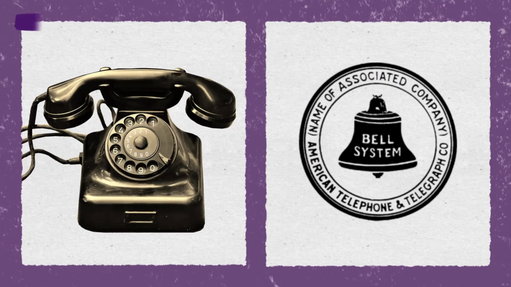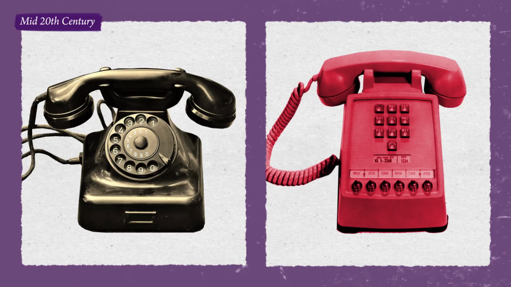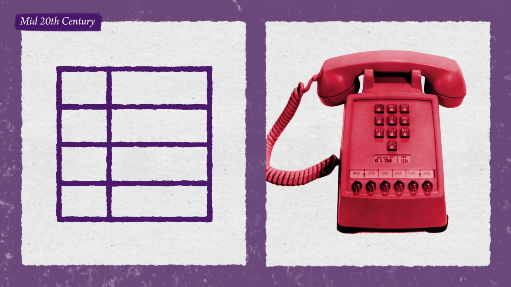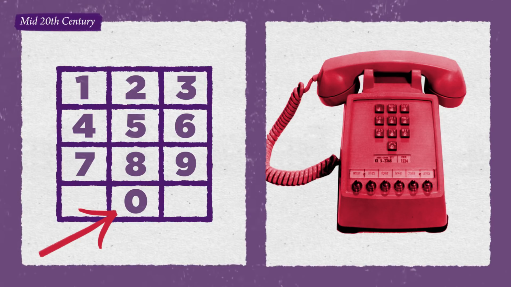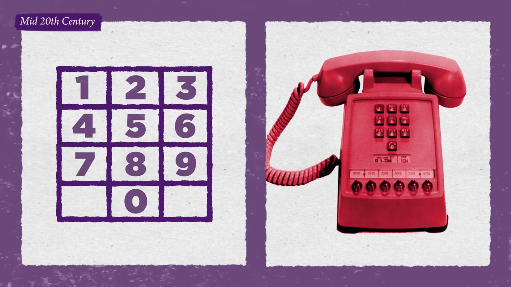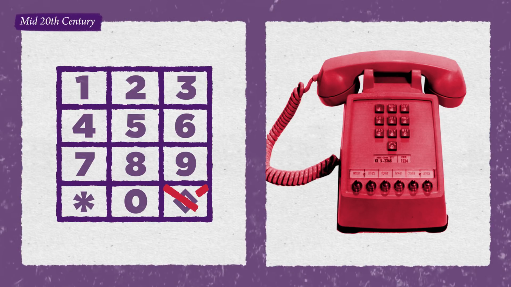And what's interesting is that the hash sign has always had a unique relationship to technology. In the mid-20th century, developers at Bell Labs started to transition the old rotary phones to a new style of keyboard where people could just push the buttons. After fiddling around with different designs, they settled on a 3x4 square, but they were worried about the poor little lonely zero hanging out on the bottom row, so they decided to place our good buddy the asterisk on the left side and a diamond on the right, but the diamond didn't last long.